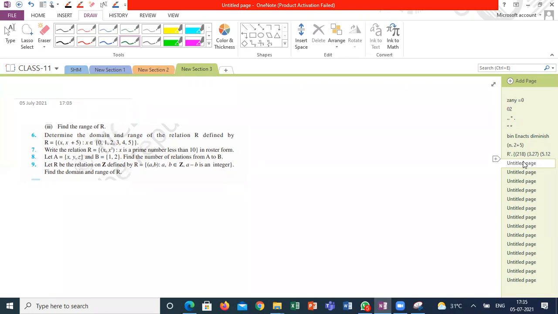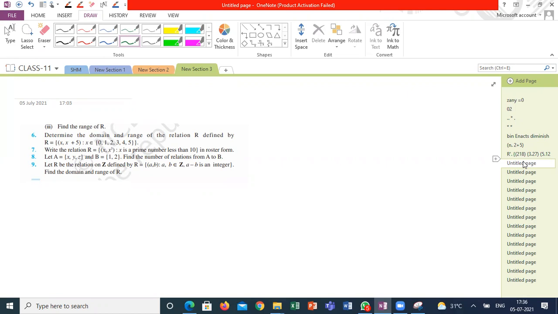Why is the range all integers? Whatever integer you take, it is the answer of a subtraction of two integers. Suppose I take 3: 6 minus 3, 9 minus 6, you can give n relations. What are the possible numbers whose subtraction is 3? You can give n relations, correct? So any integer can be written as a subtraction of two integers. That one statement you have to write here: subtraction of two integers is always an integer. That also you can write.